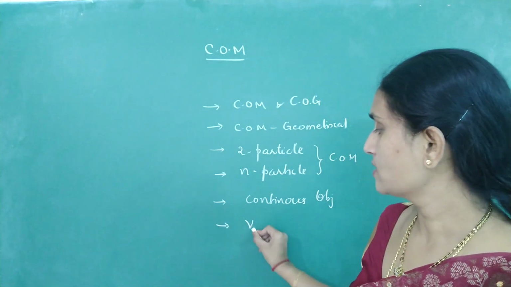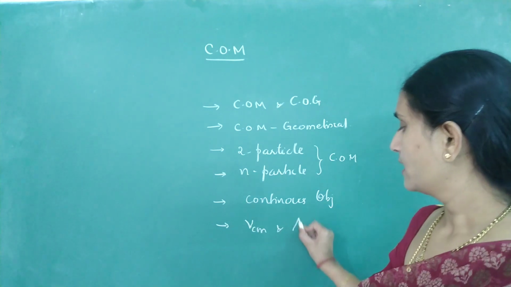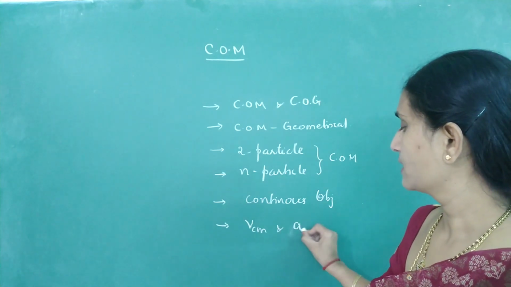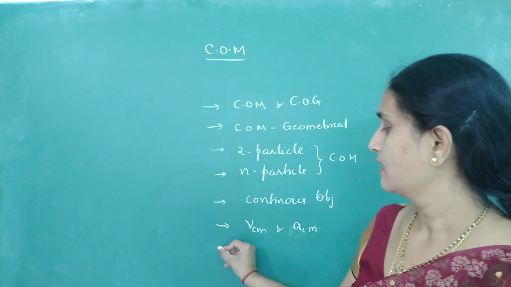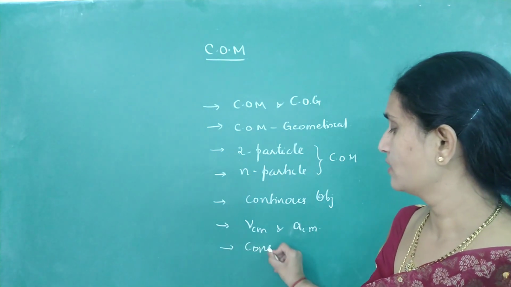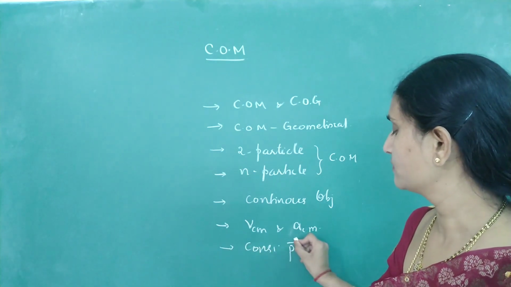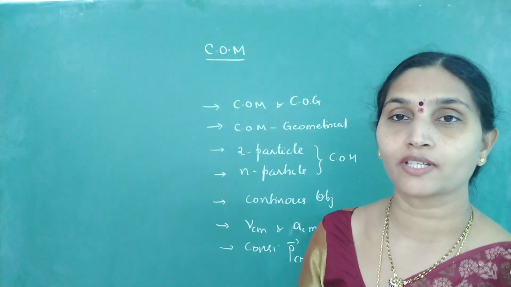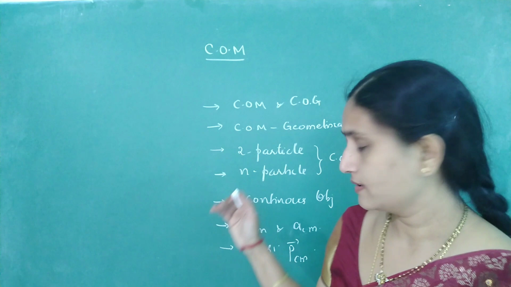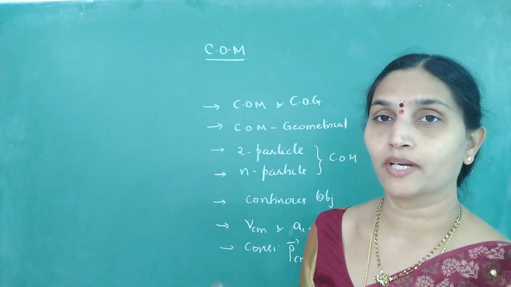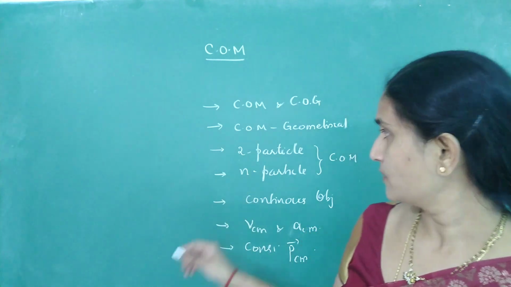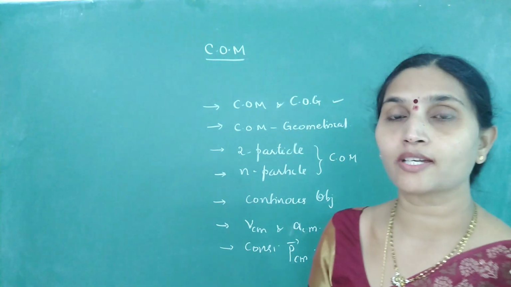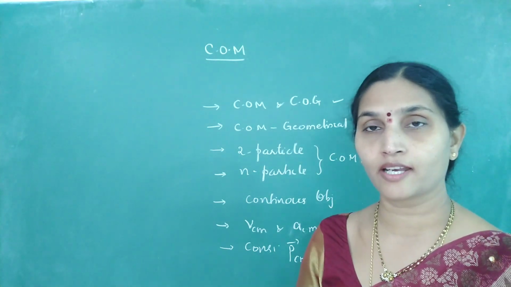Then velocity of center of mass, acceleration of center of mass. After that, conservation of momentum of center of mass, and some numericals related to conservation of momentum. These are the main subtopics which come under center of mass. So first let us begin with how to differentiate center of mass and center of gravity.